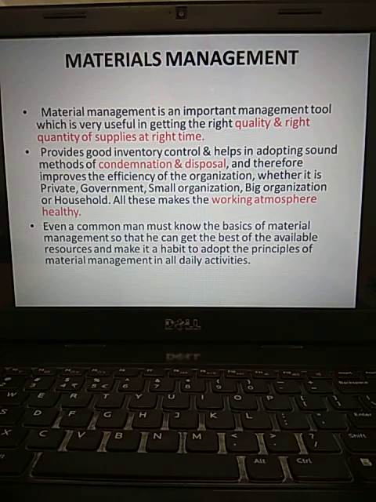It leads to so many other complications. So proper disposal creates a healthy environment. That is also a purposeful use of materials management. When you are discussing materials management, don't think about only professionals. Even a common man can learn so many things in this concept.